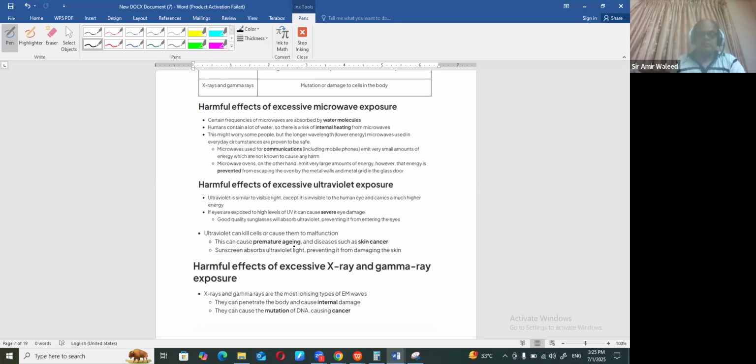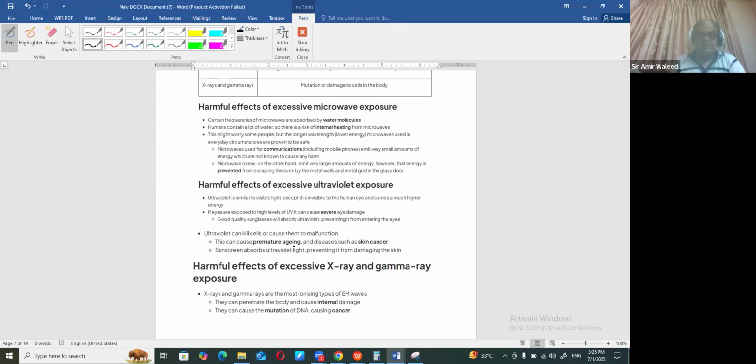The frequency of a microwave is absorbed by water molecules, so there is a risk of internal heating from the microwave, right? This may worry some people, but the longer wavelength microwaves used in everyday circumstances are proven to be safe. So as I told you, there are very few harmful effects from microwaves. But ultraviolet exposure can cause severe eye damage.